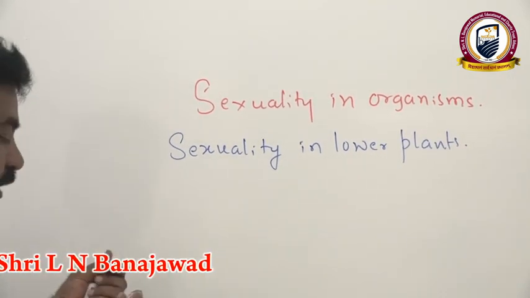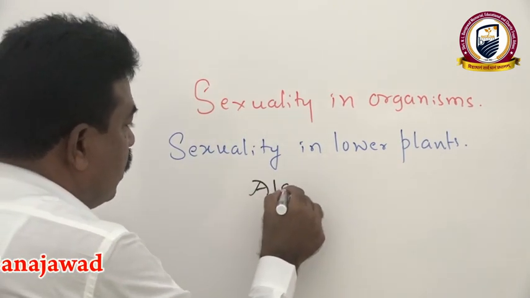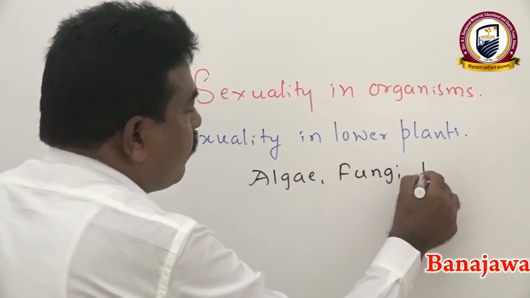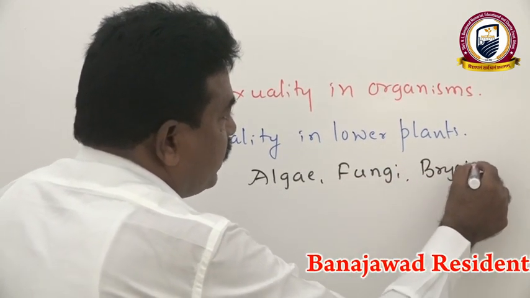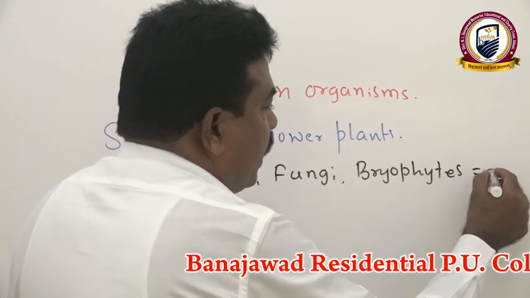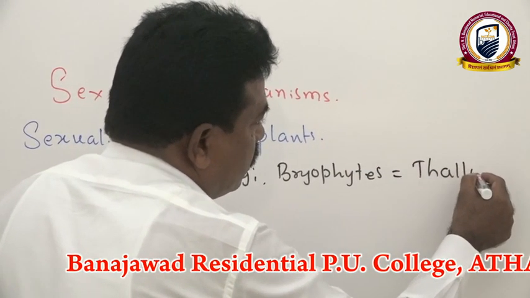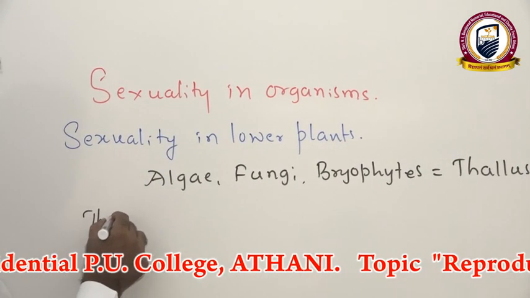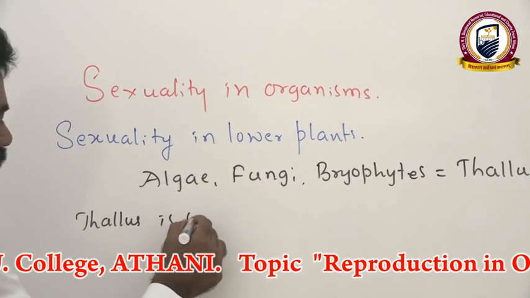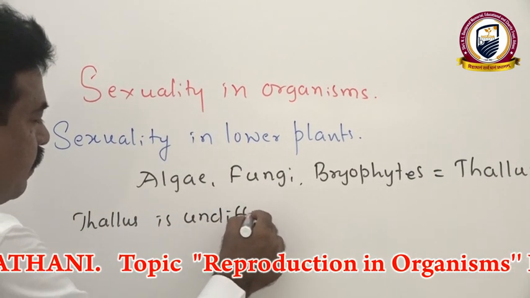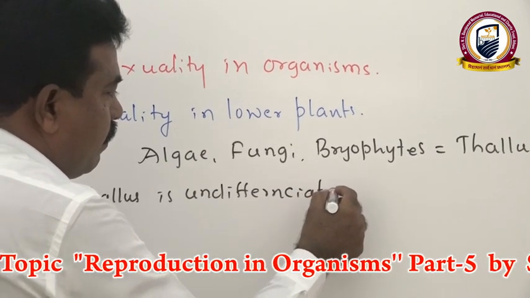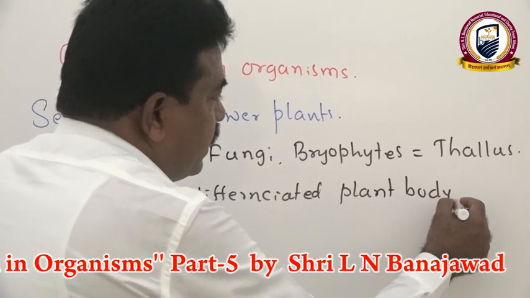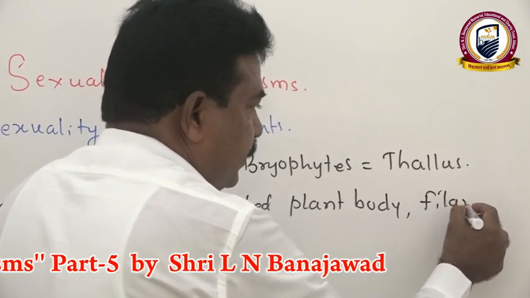Mainly in case of algae, fungi, bryophytes, the plant body is called thallus. That is, thallus is an undifferentiated plant body, and it is filamentous, meaning thread-like.